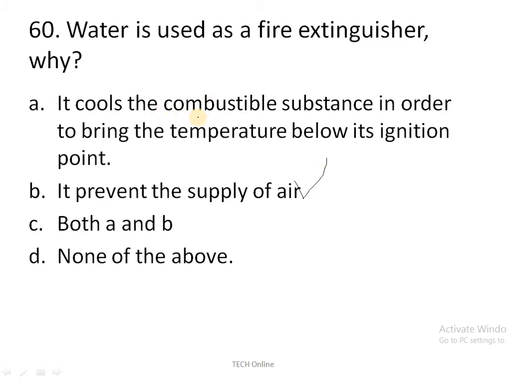It cools the combustible substance in order to bring the temperature below, that is, everything is wrong. Okay, and only the correct answer is it prevents the supply of air. Normally we know that fire can be controlled by removing either air or fuel. Here, water can remove or prevent the supply of oxygen. So the correct answer is B.